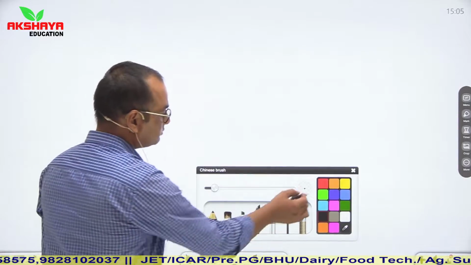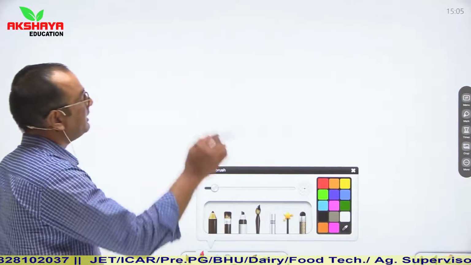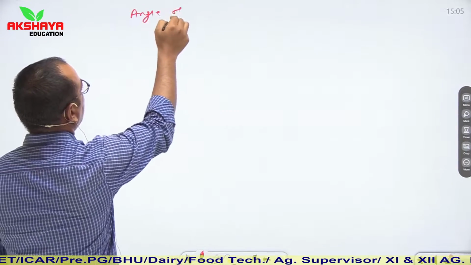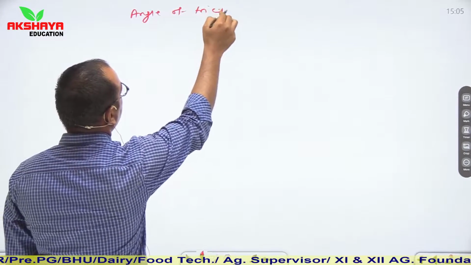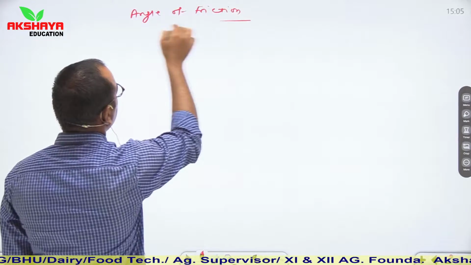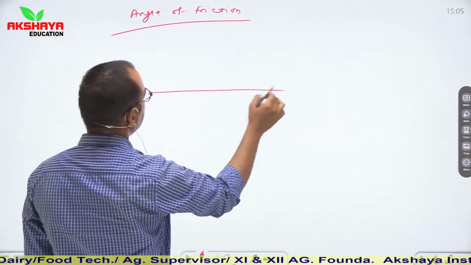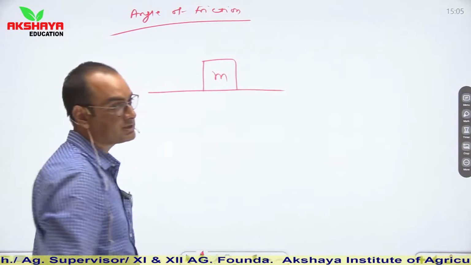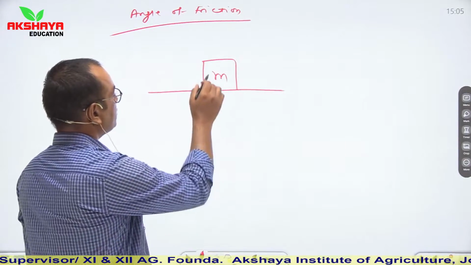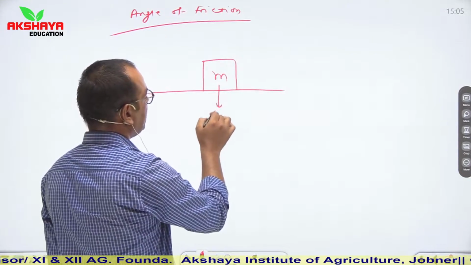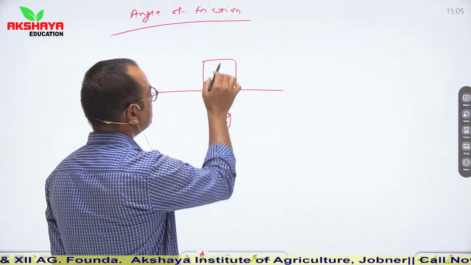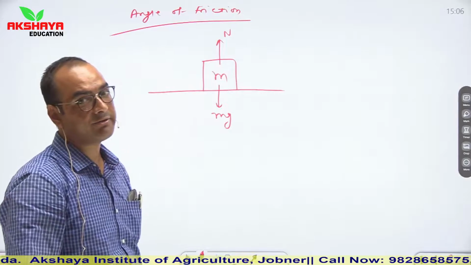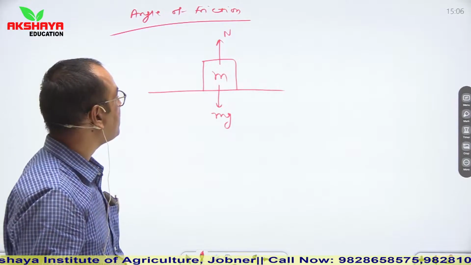So this was the brief introduction of friction. Now angle of friction. So what is angle of friction? See, let us say that this is a surface and an object of mass m is placed on this surface. Its weight mg is always downwards. Normal force acts always normal to that surface, or you can say perpendicular to that surface.